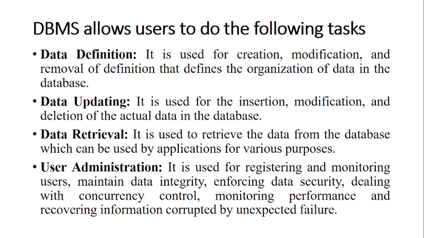Next, data retrieval. We are getting the data. As I told in the example, there is a university database. In that university, that is the data. Information is data regarding a particular class, like MSc first year. Whenever we give a command like select star from the database where class is MSc first year, we will get only the details regarding the MSc first year. So we are getting the data of MSc first year students. This is data retrieval.